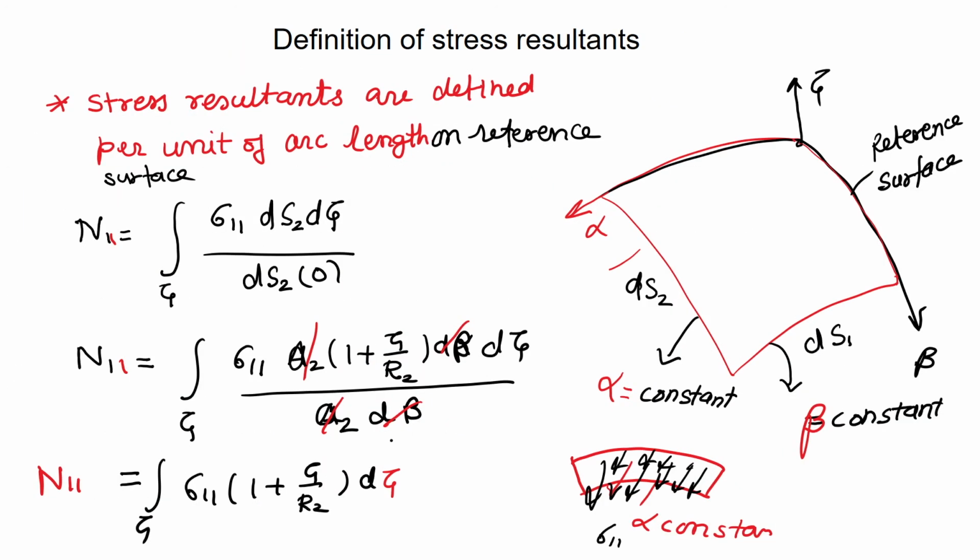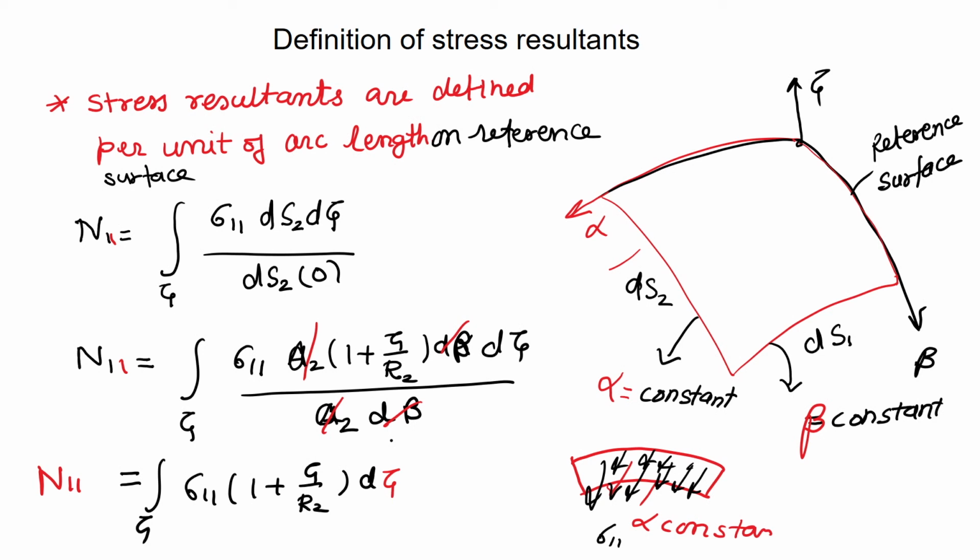Now, we have to come to that definition of stress resultants. So, we have to define the stress resultants. There are a number of ways to define stress resultants for the case of a shell. If you go through a book like the book by Harry Kraus, there the stress resultant is defined per unit of arc length on the reference surface.